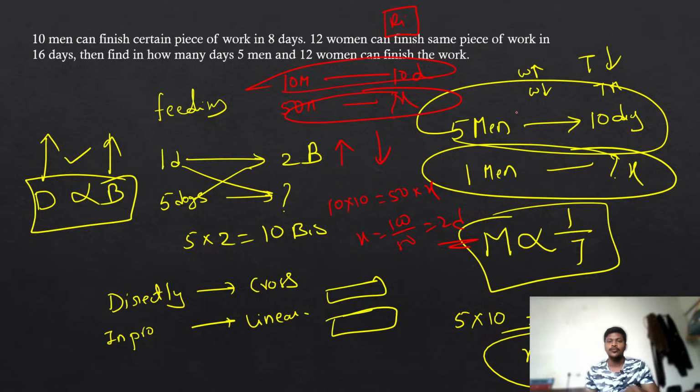That means if you are having a rice bag which can feed 10 people for 10 days, if you are having 50 people, it can feed for only 2 days. That is the meaning of linear multiplication. You have to multiply side by side things. So remember, when you are having directly proportional, cross multiplication. When you are having inversely proportional, you have to do linear multiplication. If it is clear, all of you please type yes, then I will explain this problem.